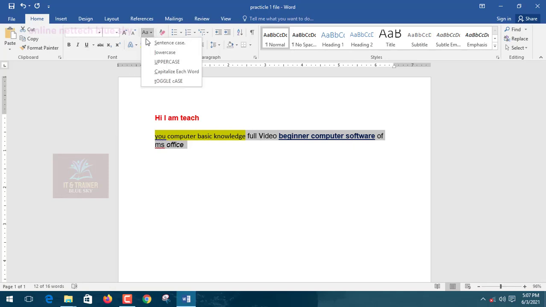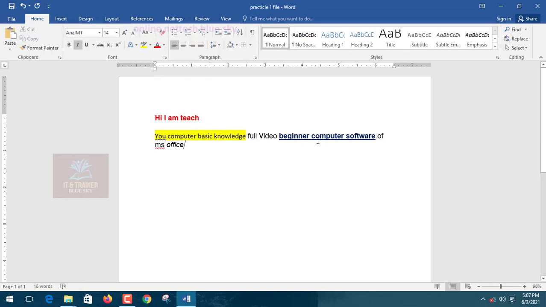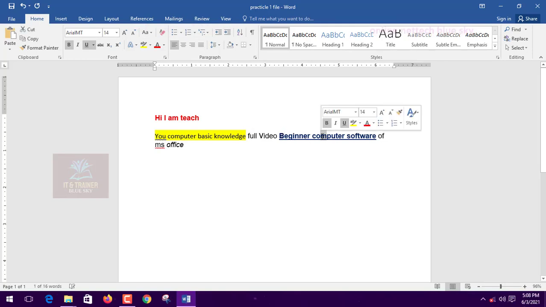You can use sentence case, where the first letter is capital, but if I want every word's first letter capital, you can use capitalize each word. You can see this option, but I am doing lowercase one by one. So you can see here these beginners, and I enter capital B, and enter capital M. I am just showing what this option does in this software.